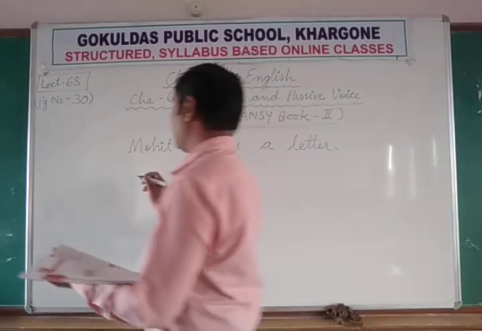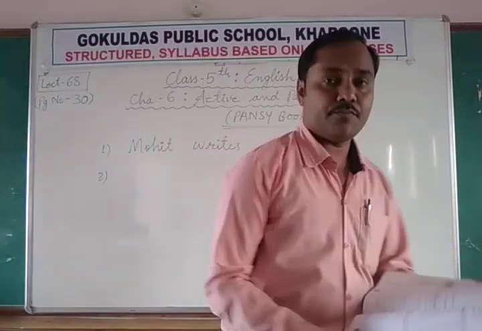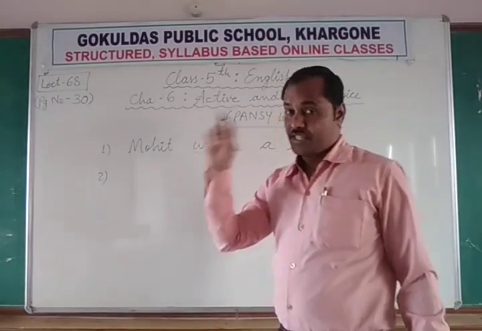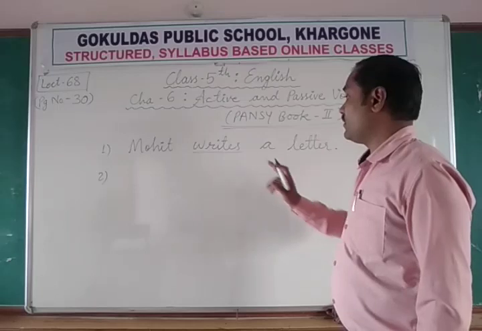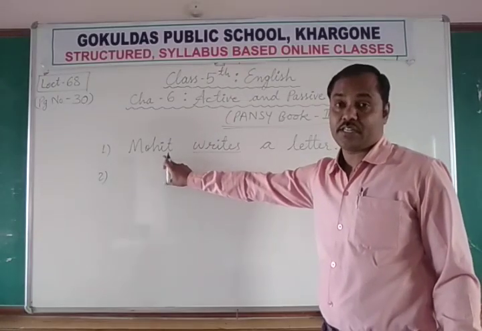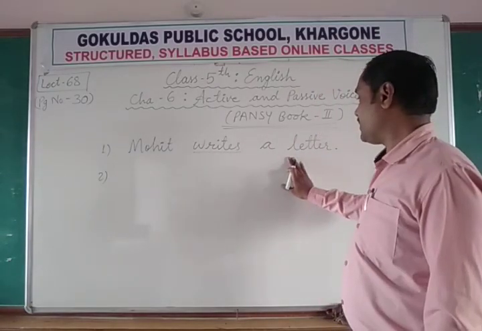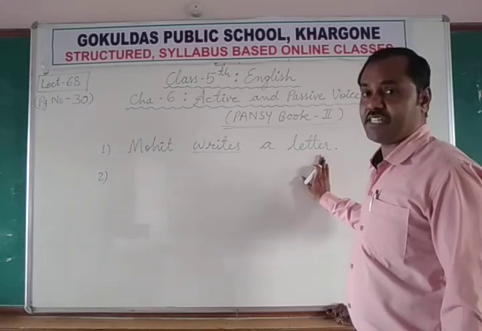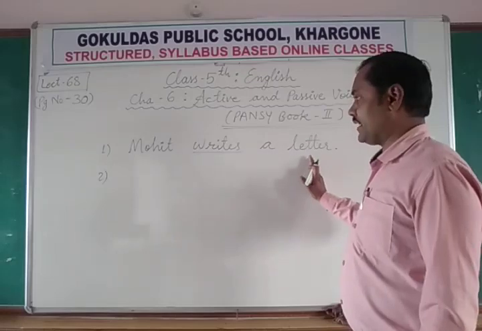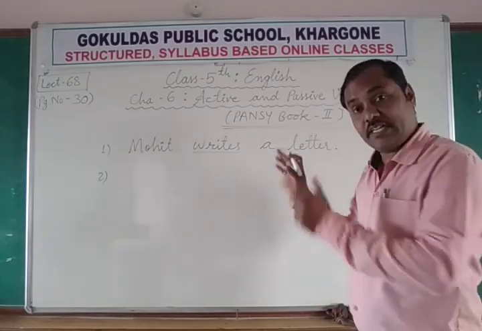Mohit writes a letter. This is the action. Writes, लिखता है. Who writes? Mohit. Mohit is the subject or doer of the action. He is doing the work. The work is writing. And what is he writing? A letter. Letter is an object. Subject, verb, object. Now the same thing you can write in a different way.